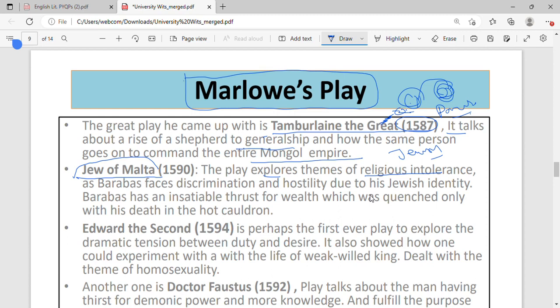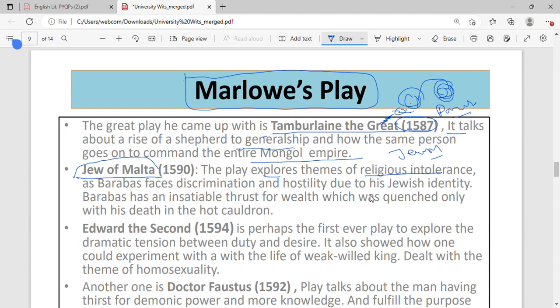Right? This play was criticized for being very partial about religion, and unnecessarily a lot of pain was inflicted on this Jewish character, because there is always a conflict between the Christian and Jewish, so this is how they have shown this Jew of Malta.